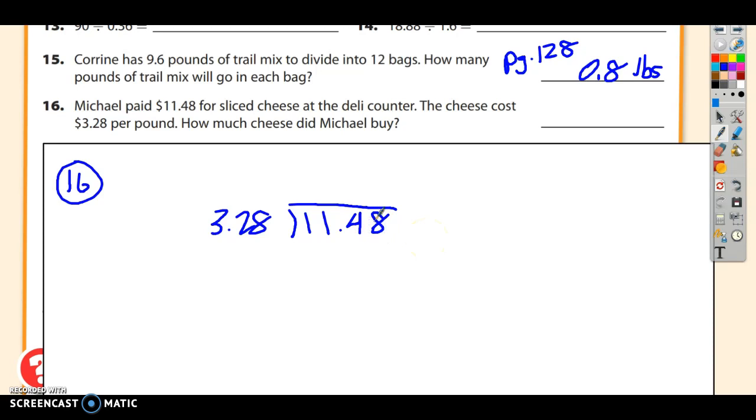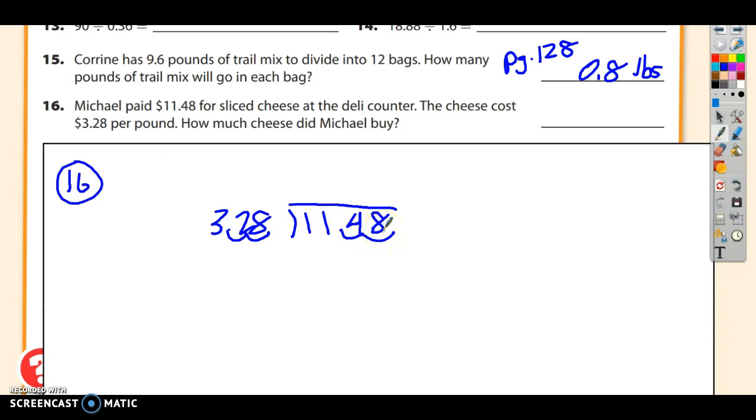All right, so on this problem, as opposed to number 15, in my divisor, I have a decimal, and I have to multiply it by 100 to make the divisor a whole number. And then whatever you do to the divisor, you do to the dividend. So I multiply that by 100. So now I actually have 1,148 divided by 328.